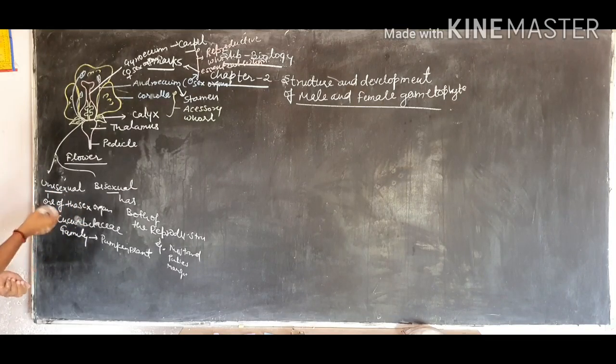Now, in this chapter, we will cover all the events.